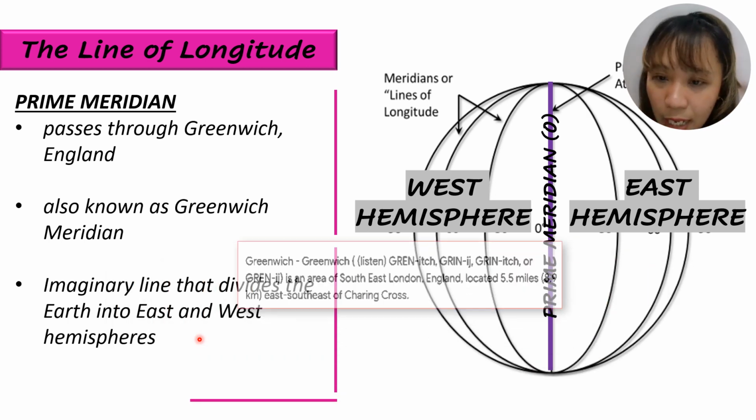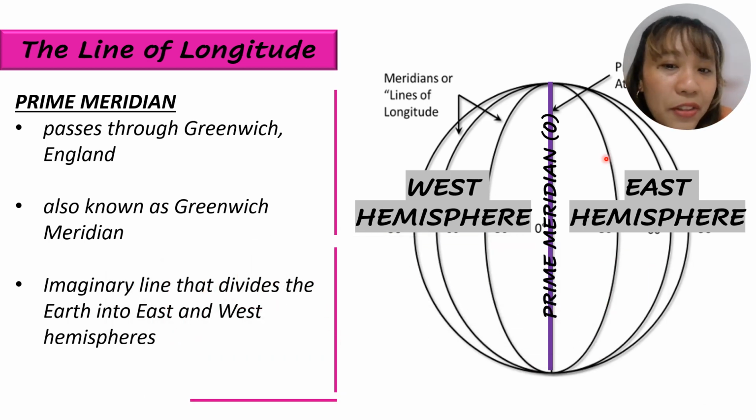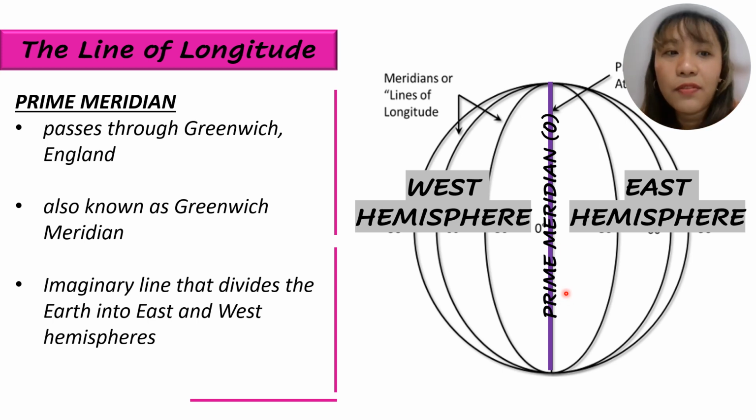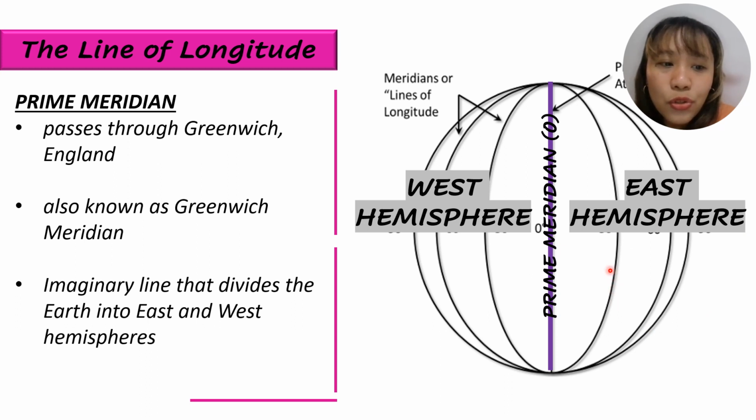Next, this line, of course, is also imaginary like the other lines of longitude and latitude. It divides the Earth into the West Hemisphere and the East Hemisphere. So this is West half circle and East half circle. At the back of this is another line we will discuss in the next slide.